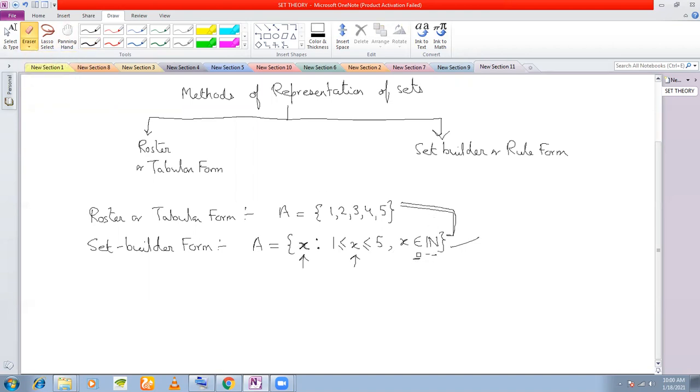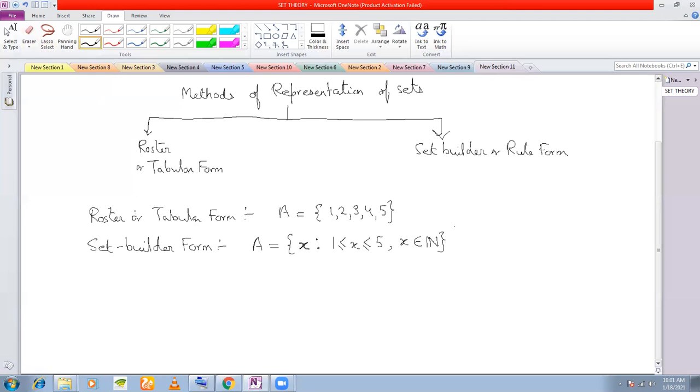Yes, sir. Why? Tell me. If I say x belongs to R, then what is wrong? It means all the numbers between 1 to 5. It may be fractions, decimals, rational numbers, it may be irrational numbers. That is why. Yes, you're right. So these are the two methods of representation.